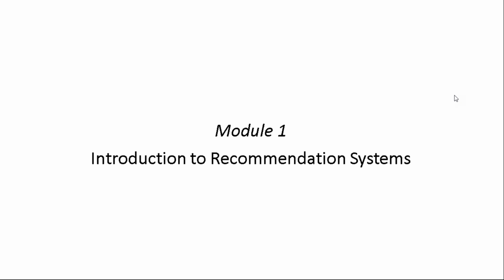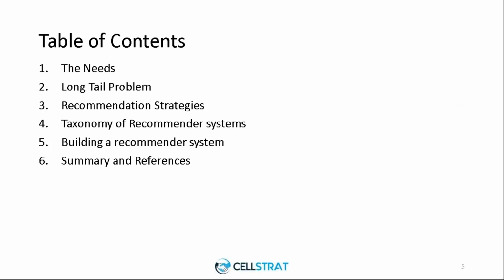Today we are going to cover in brief the table of contents: the needs of a recommendation system, what the long tail problem is that we are currently seeing because of internet penetration, and what recommendation strategies we generally have to consider, followed by the taxonomy or classification of recommendation systems, and finally how we build a recommendation system, that is, the steps involved, followed by summary and references.